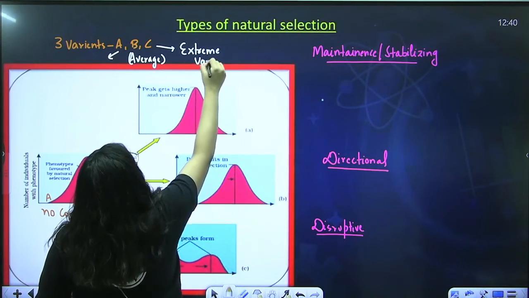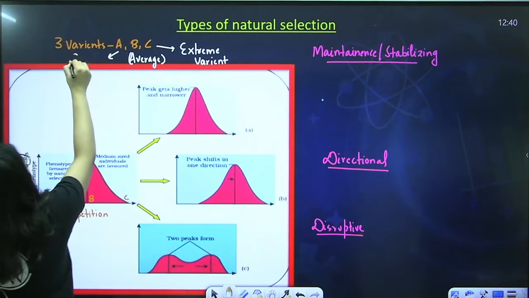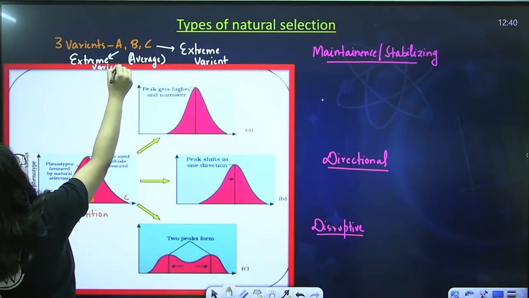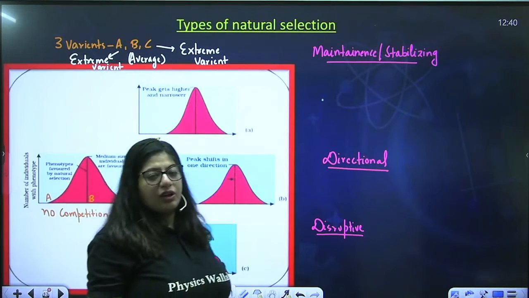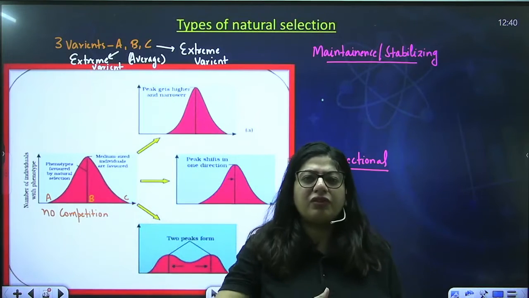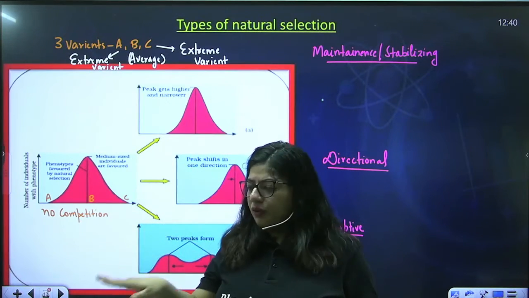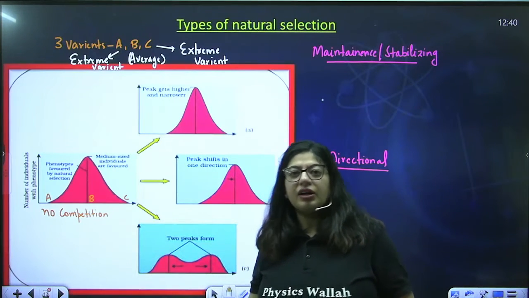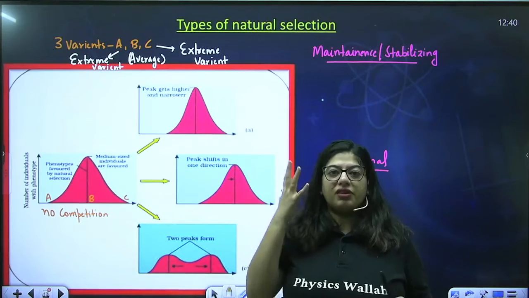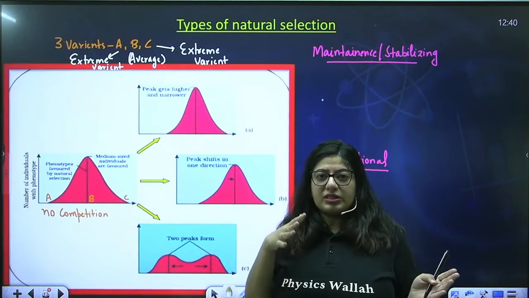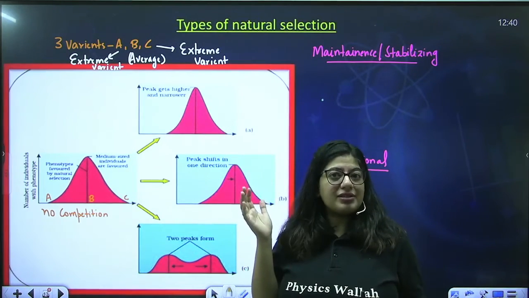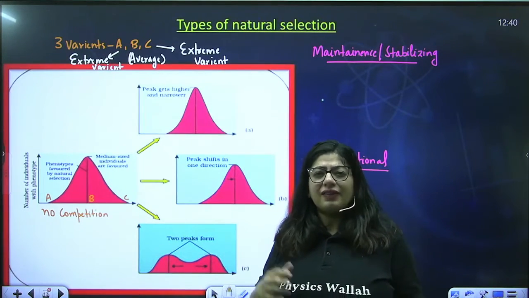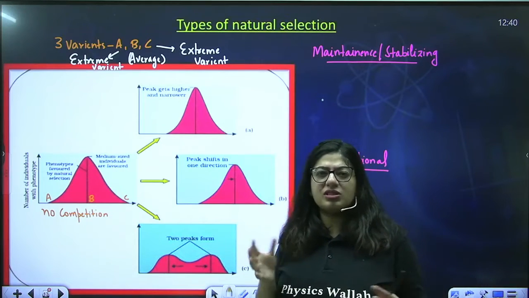They are the extreme variants, let me give you an example. In humans we have organisms mostly of the height of 5'3" to 5'5" in range. There are very few adults who are below 4 feet, and there are very few who are above 7 feet or so. Okay, so 7 feet and 4 feet, they are extreme variants, but the height between 5'3" to 6 feet around, that is the average. So many people have around this much of height.